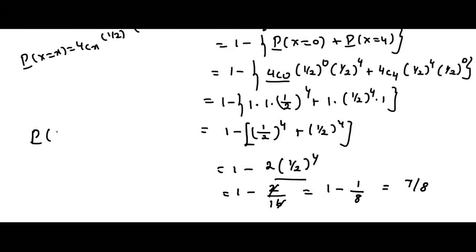Okay. Therefore, the probability that children are of both sexes is 7 by 8.